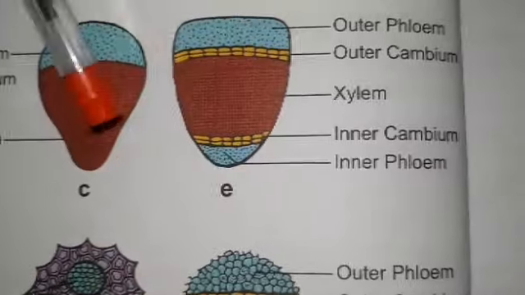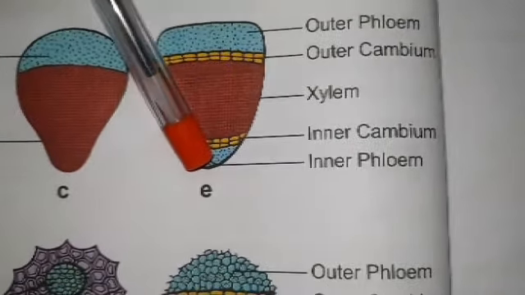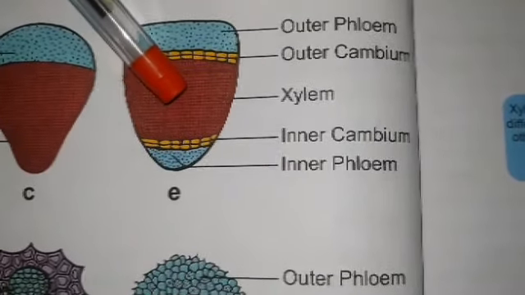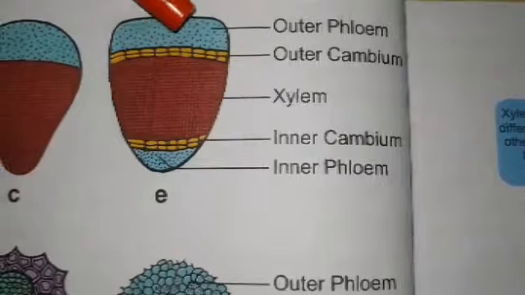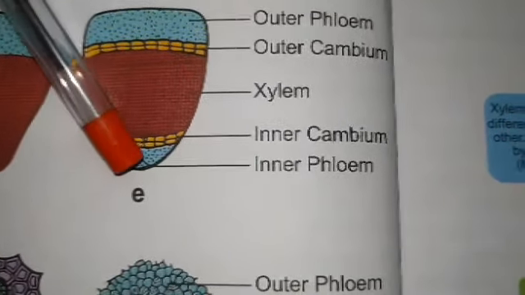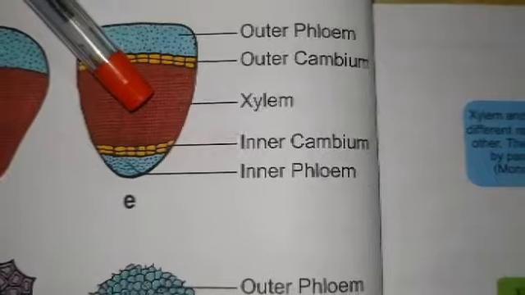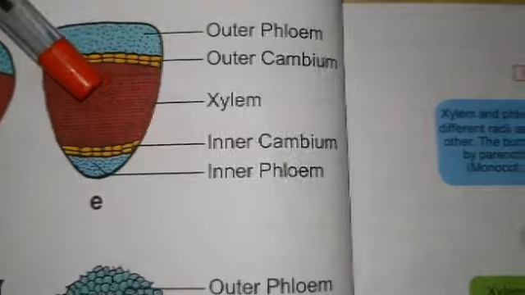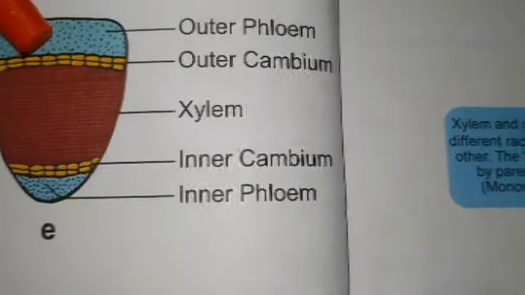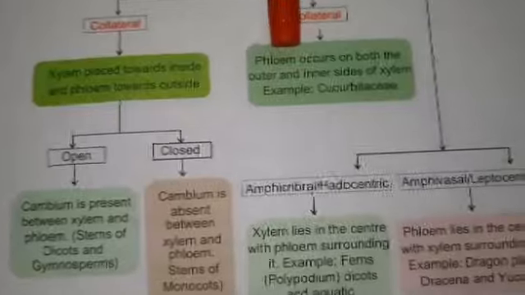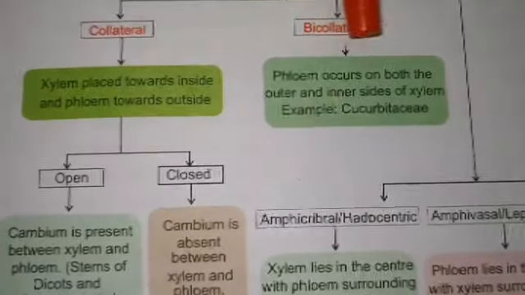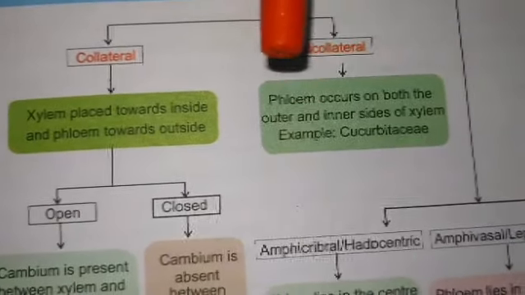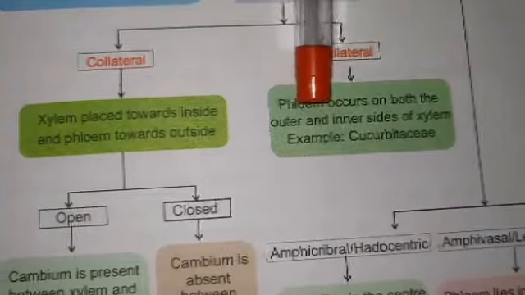And the bicollateral vascular bundle. If phloem is present on both the inner side and the outer side, and in between the phloem the xylem is present at the middle, it is called bicollateral. That is, the phloem is present outside and also on the inner side of the xylem, called a conjoint bicollateral vascular bundle. Example for conjoint bicollateral vascular bundles is cucurbitaceae. When phloem occurs on both the inner and the outer side of the xylem, it is called a bicollateral vascular bundle. Example, cucurbitaceae.